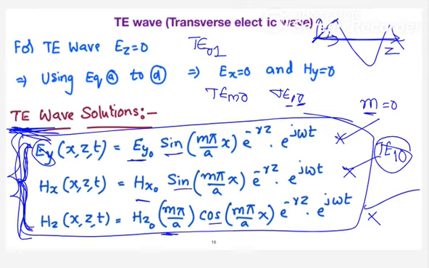Correct. In this case, if you are keeping the plates in Y direction, instead of X, you are going to get Y. So in that case, what is the dominant mode? Your TE 0, 1 is said to be the dominant mode. M is always for x and n is for y. Exactly, correct. So the first subscript is for the X dimension and the second one is for the N dimension, the Y dimension.